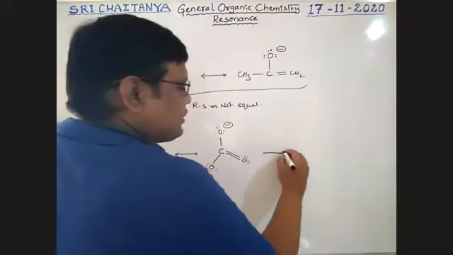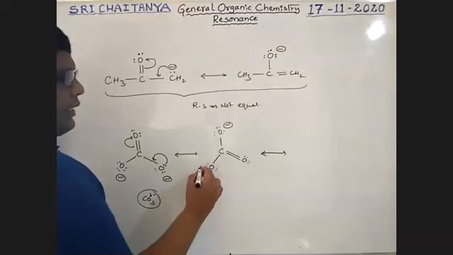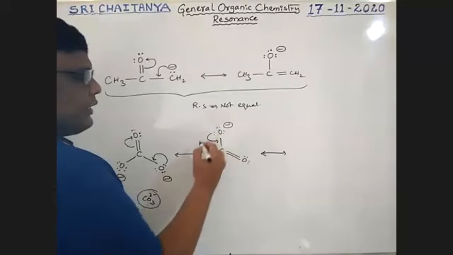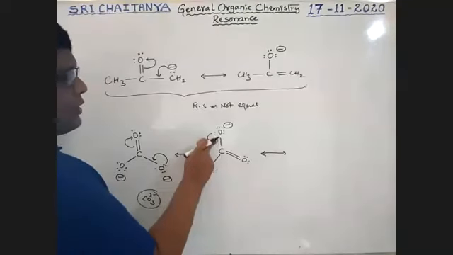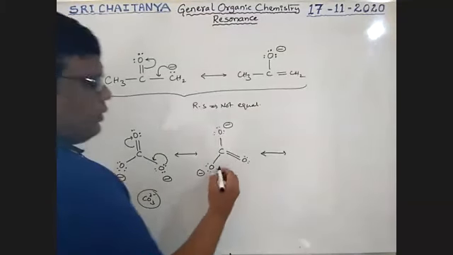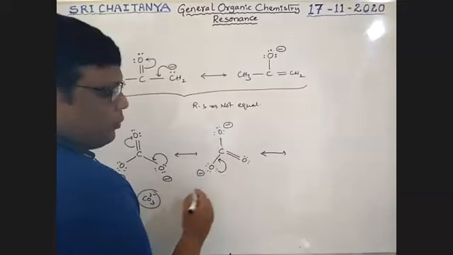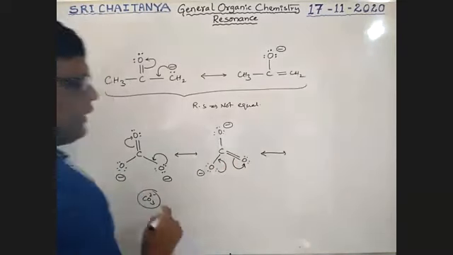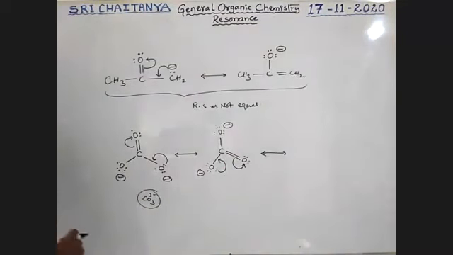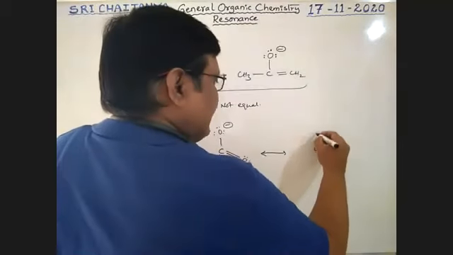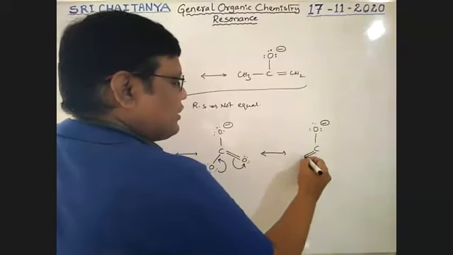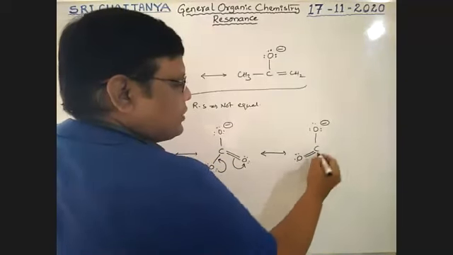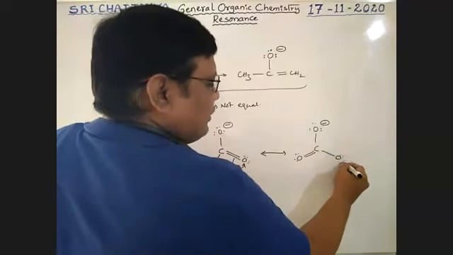Now it is once again resonance. See here, this pi bond is here, and the lone pair is here. With the 3 lone pairs and negative charge, this converts into oxygen with a pi bond.